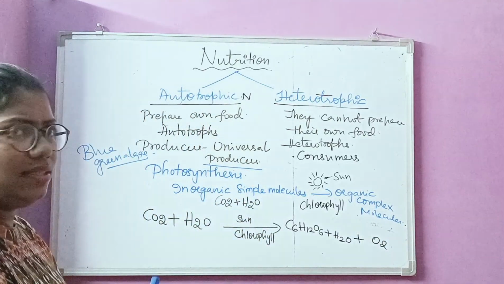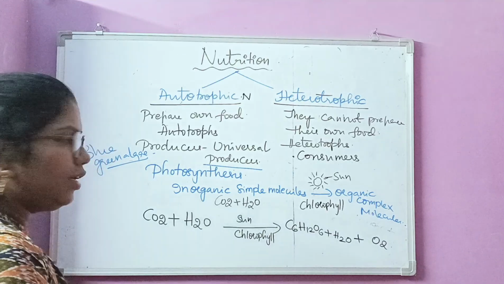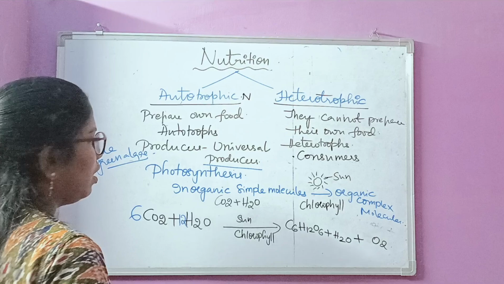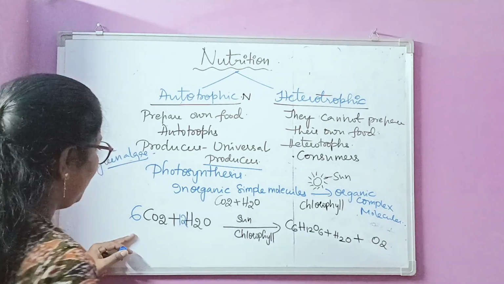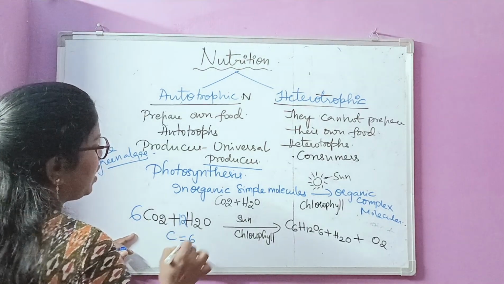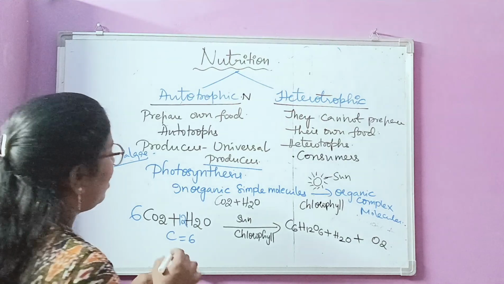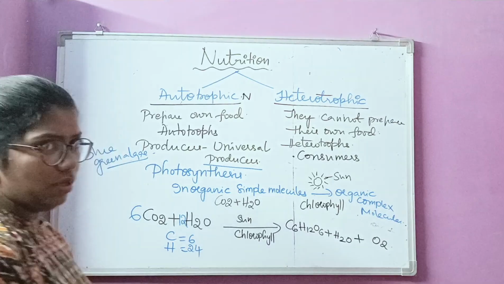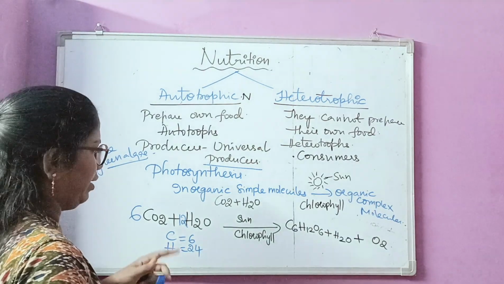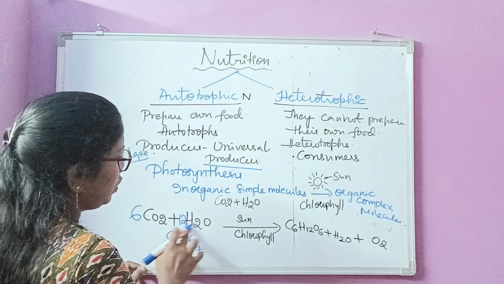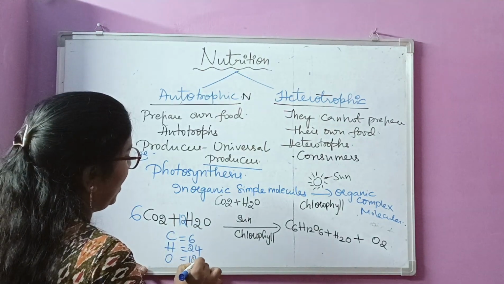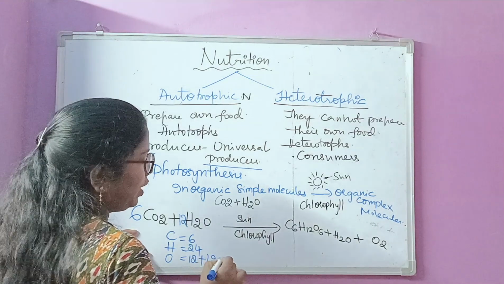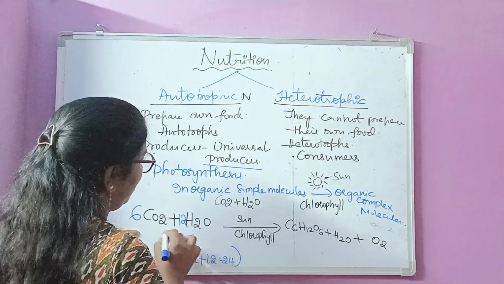Let us make it balanced. How many carbons are there? 6 here. So let's write C6H12O6. Let's balance the equation. There are 6 carbons, and hydrogens, how many? 12 into 2, 24 hydrogens. How many oxygens are there? 12 plus, here 6 into 2 is equal to 12. Total 24 oxygens are there here.